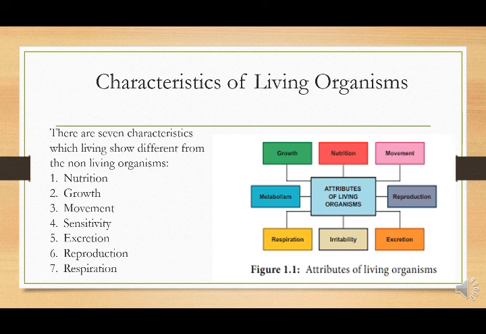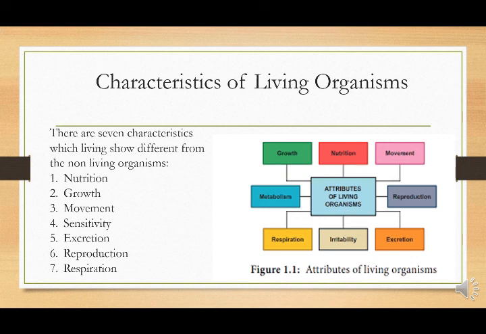And the other characteristics of living things are that they can grow, they can move, they have sensitivity, they can sense environmental change, and they can reproduce, they can give birth. The plants can have seeds which can grow into plants again, and animals can give birth. Some birds can lay eggs, like chickens, etc.